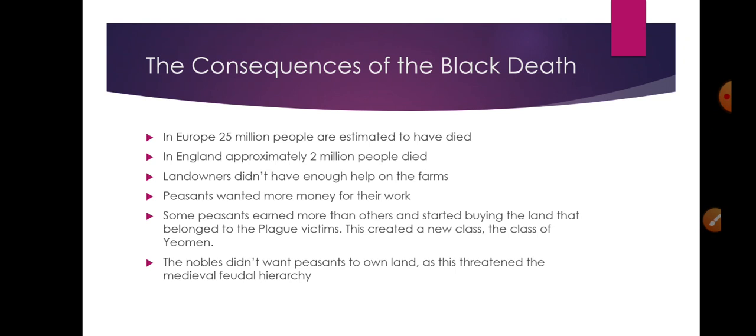Alright, so if you remember, we spoke about the Black Death during the previous lesson. We mentioned the symptoms, where it was coming from and how it reached Europe. The direct consequences were, of course, the millions of lives lost Europe-wise, and in England as well. In Europe, approximately 25 million. Of course, we do not have exact numbers, but 25 million people are estimated to have died in this outbreak of the Black Death. And in England, one third up to half of the population, so up to 2 million people probably perished.